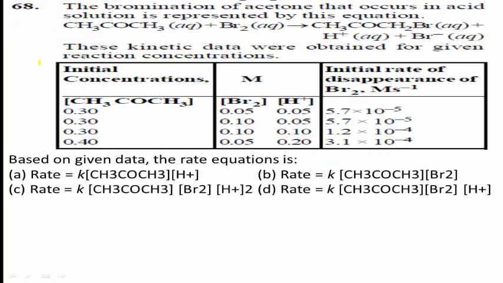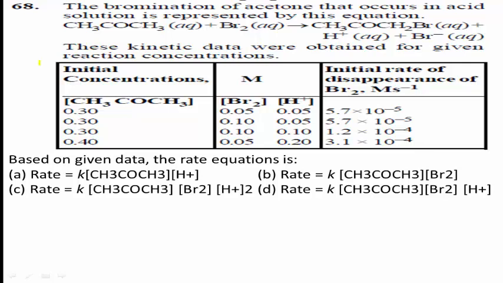Next, question number 68. The bromination of acetone that occurs in acid solution is represented by this equation: CH3COCH3 (aq) plus Br2 (aq) forms CH3COCH2Br (aq) plus H plus (aq) plus Br minus (aq).